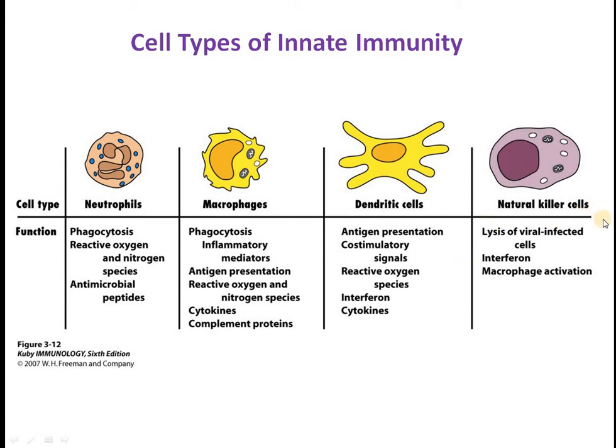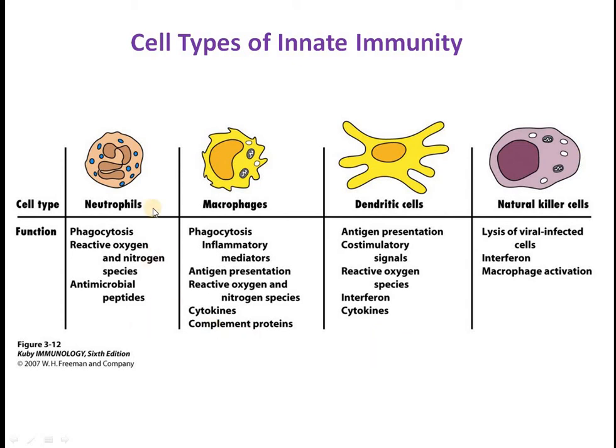The natural killer cells are responsible for lysing the viral infected cells. The infected cells can be lysed by the natural killer cell. The natural killer cell recognizes the infected cell, and thereby damages the infected cell, and thereby they are preventing the reproduction of the pathogenic substances. They are also responsible for production of the interferons and some macrophage activation factors. So these are the functions of the natural killer cell.